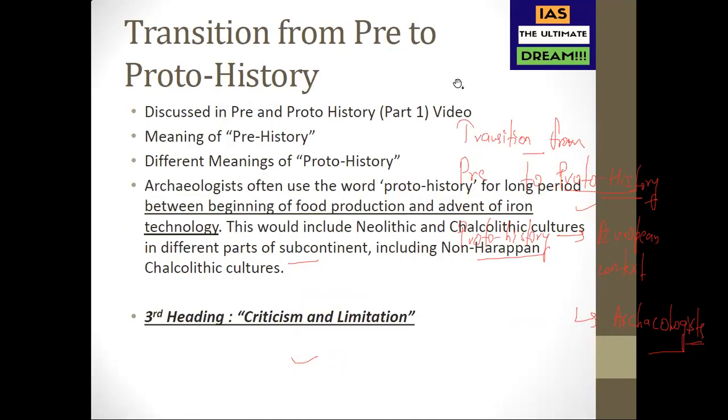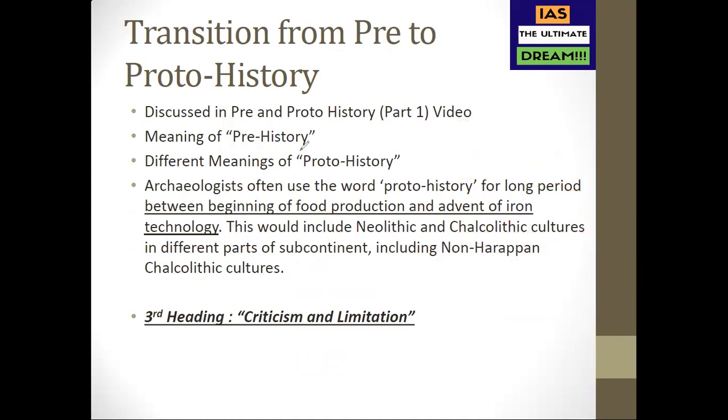So this is what we are talking about here: the meaning of prehistory, different meanings of proto-history, and what archaeologists describe as proto-history. According to the archaeologists' definition, even non-Harappan Chalcolithic culture is a part of proto-history, marking a transition from pre to proto-history. So for these points, you can go back to the part 1 video and have a look at it.